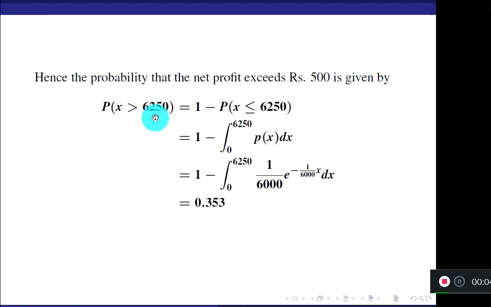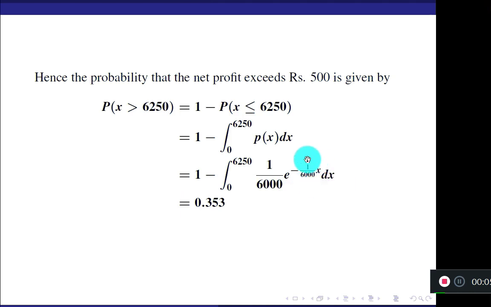You can use the direct method. Here I used the complementary event: 1 minus P of X less than or equal to 6250. Answer is 1 minus the integral from 0 to 6250 of p of x dx. Substitute here. Now it is similar to your previous problem.